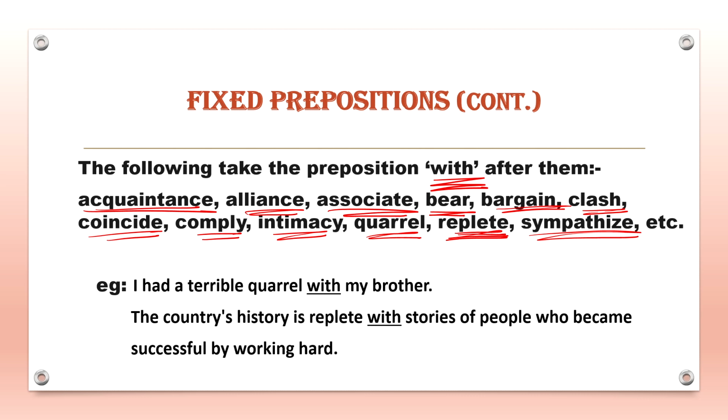Let us understand this with the help of an example. I had a terrible quarrel with my brother. The country's history is replete with stories of people who became successful by working hard.